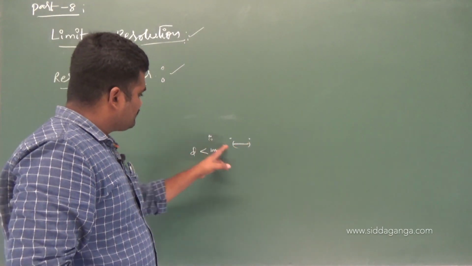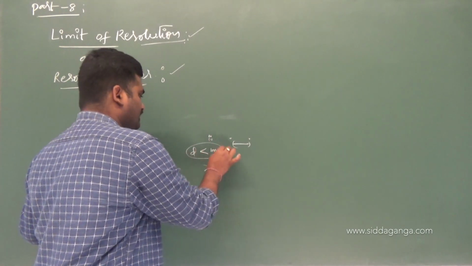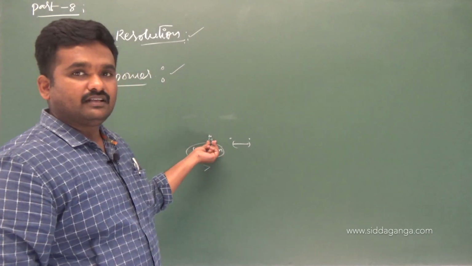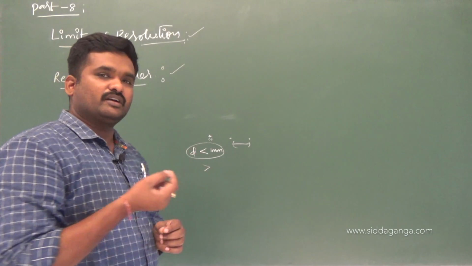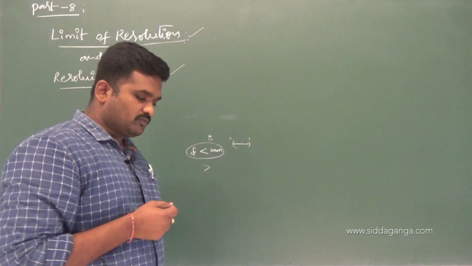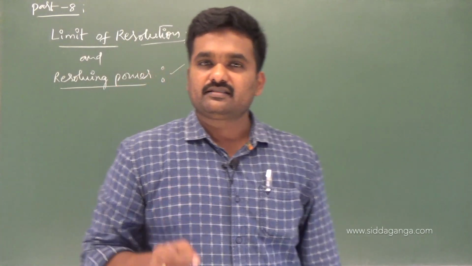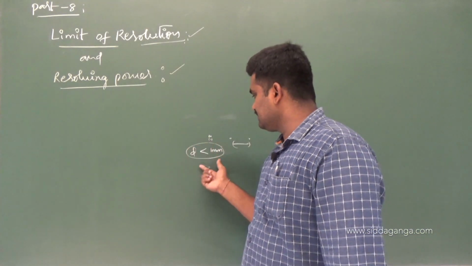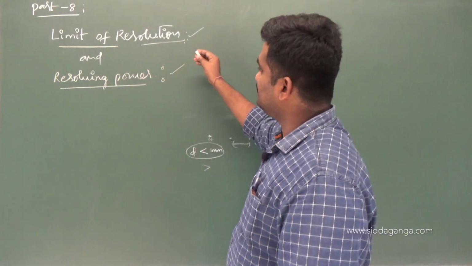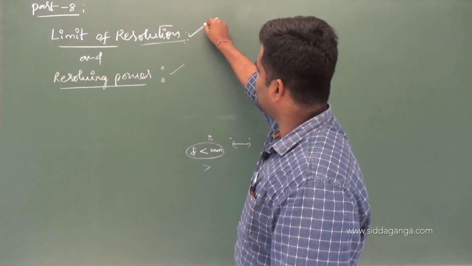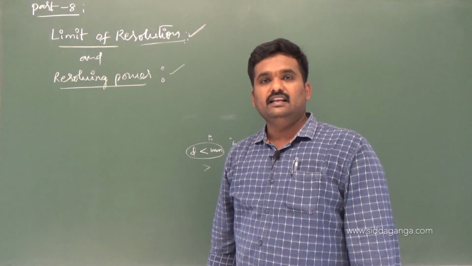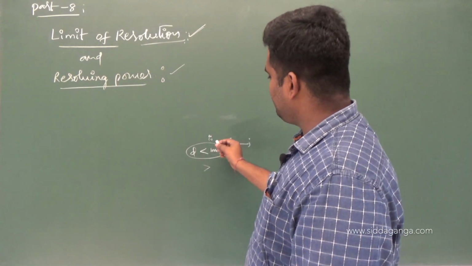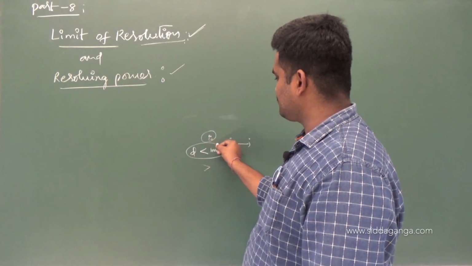But what is the least distance you need to have between them, such that you can still see them as two distinct objects? That distance itself we call the least distance, or limit of resolution. What do you call that? Limit of resolution. For example, you can see the distance between them as 1 mm.